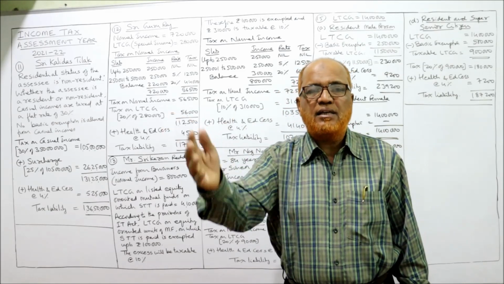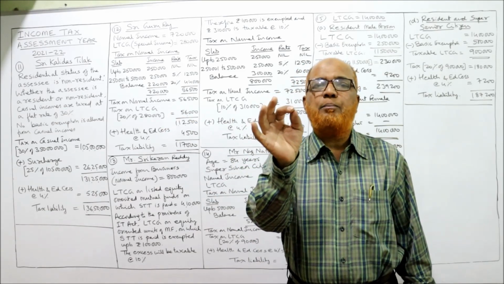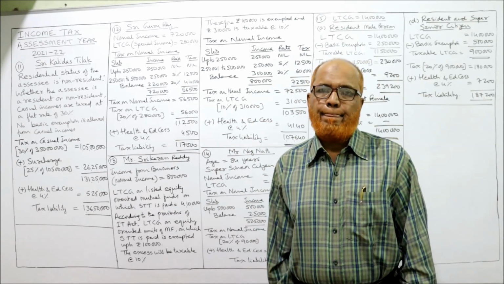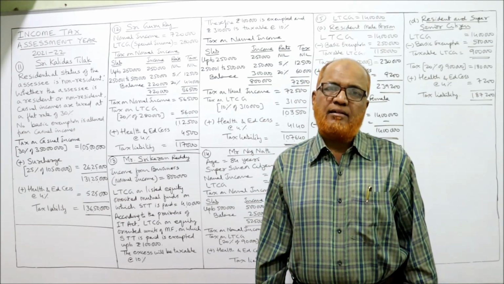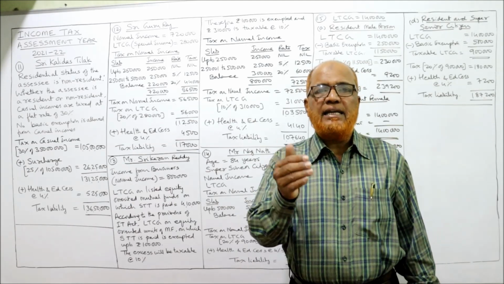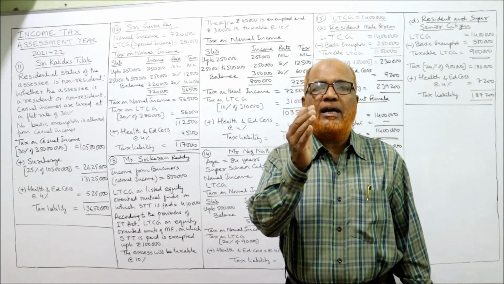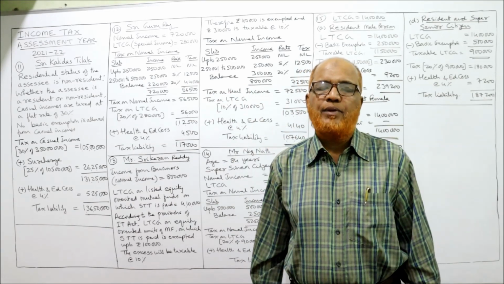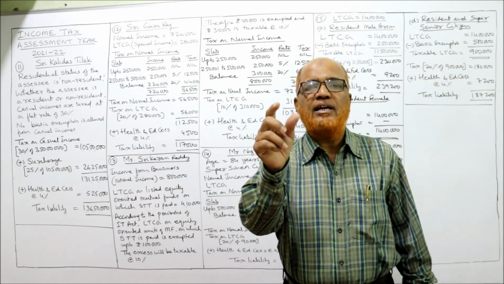The excess is taxable at a 10% flat rate.